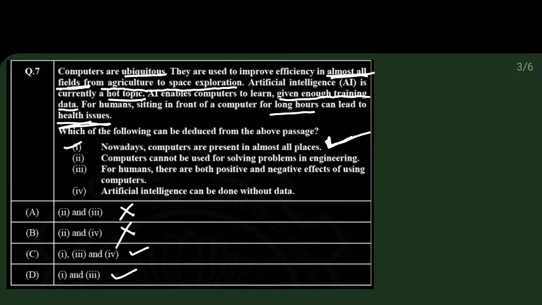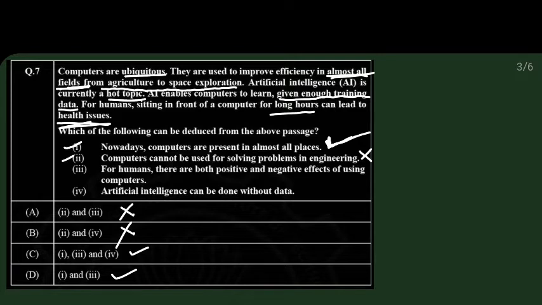So that we come to know when you see the next statements. See the second statement here, that is computers cannot be used for solving problems in engineering. That was not mentioned in the passage, so this is absolutely wrong. So in the option wherever there is 2, that option is wrong.